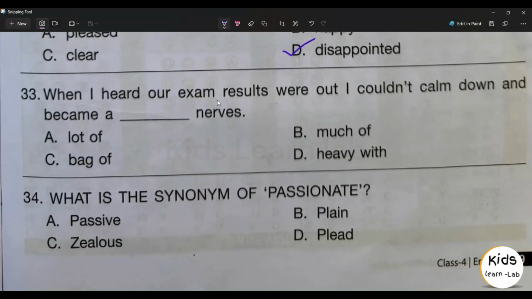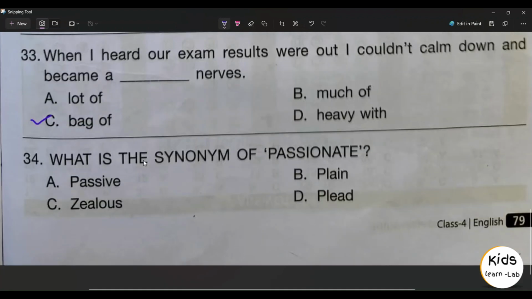33rd question. When I heard our exam results were out, I couldn't calm down and became a dash nerves. Option A, lot of. Option B, much of. Option C, bag of. Option D, heavy with. Option C, bag of nerves is the right answer.